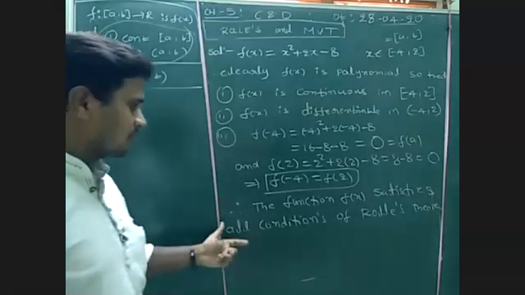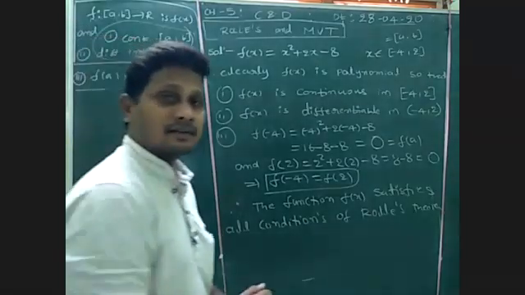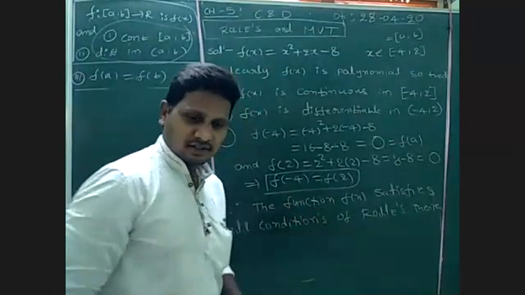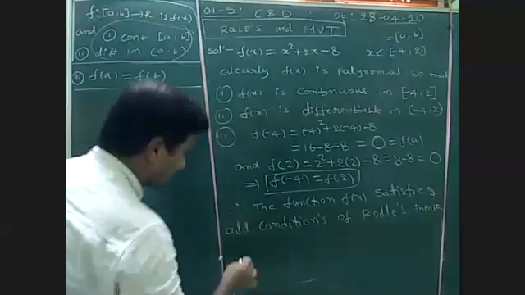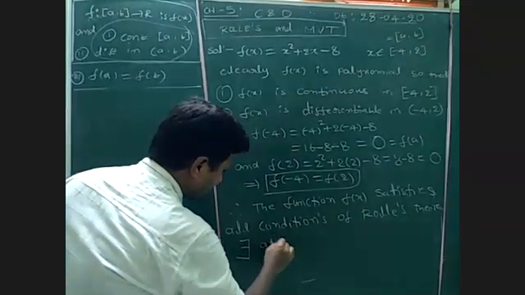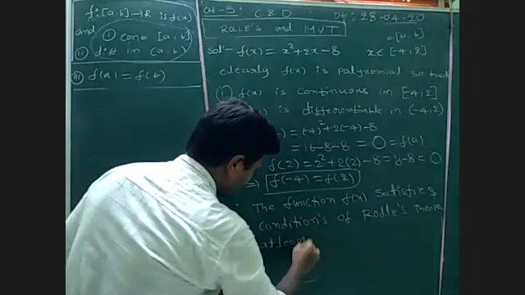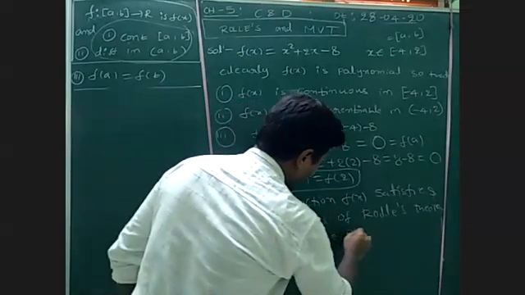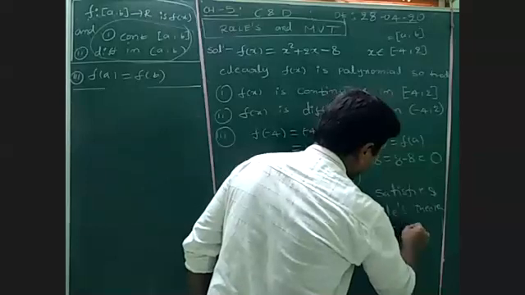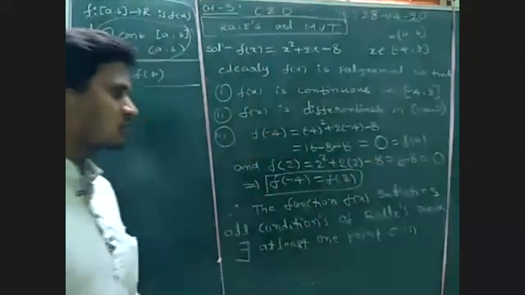All conditions of Rolle's theorem are satisfied. Next, what we need to write is: then there exists at least one point c in which interval? Open interval or closed interval?